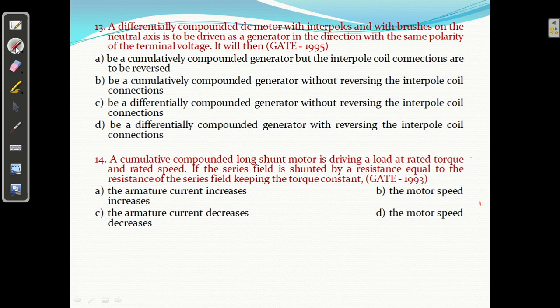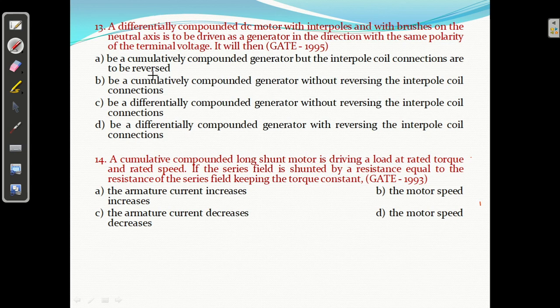With the same polarity of the terminal voltage, it will then be a cumulatively connected compound generator, but the interpole coil connections are to be reversed. No, cumulatively connected compound motor.